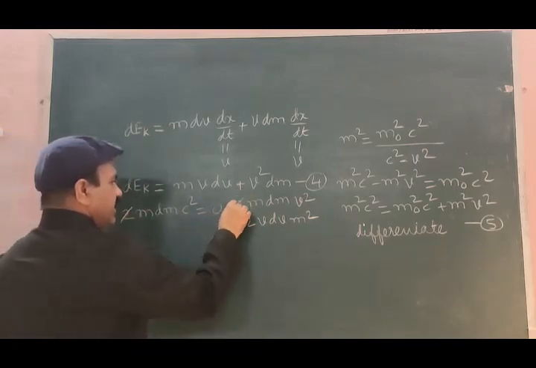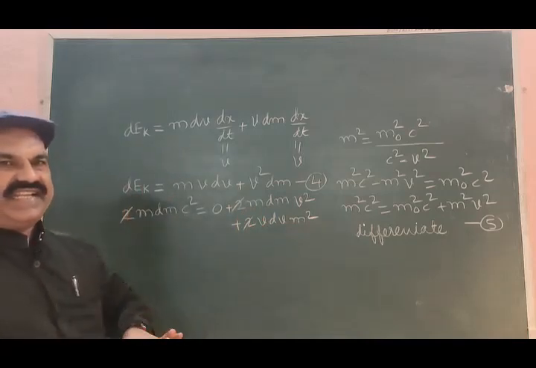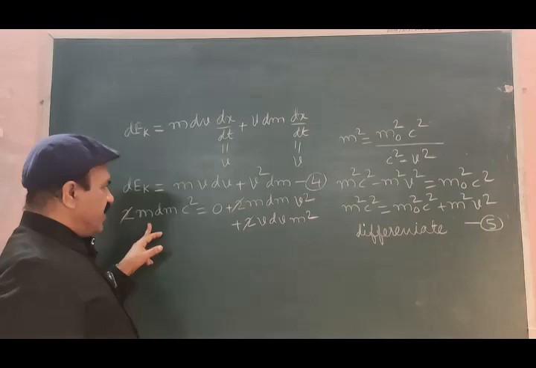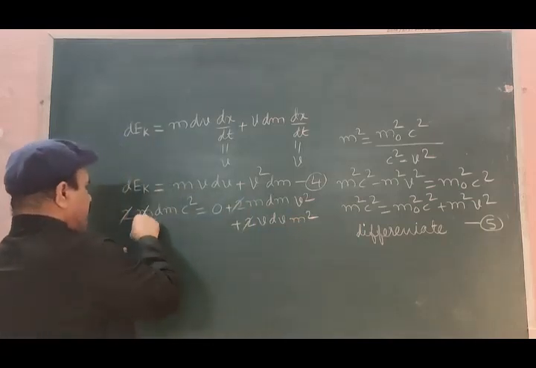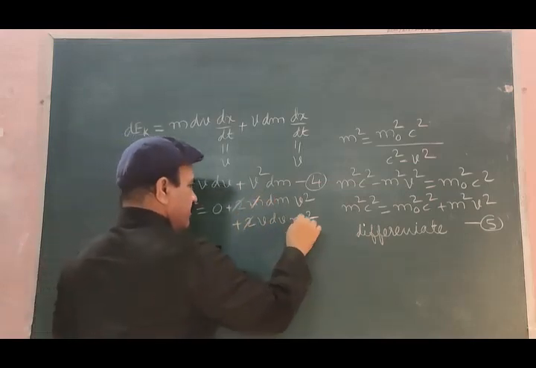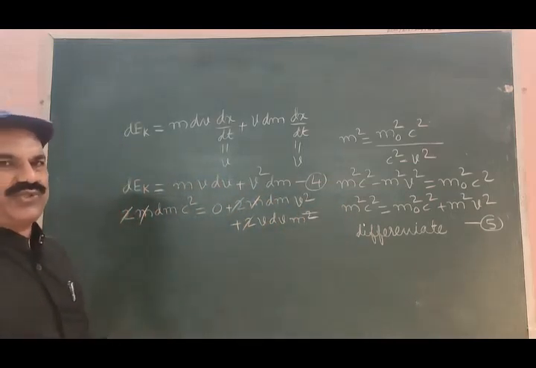Let us cancel all these 2s on both sides. m is here, m is here, so this m identically cancels out.